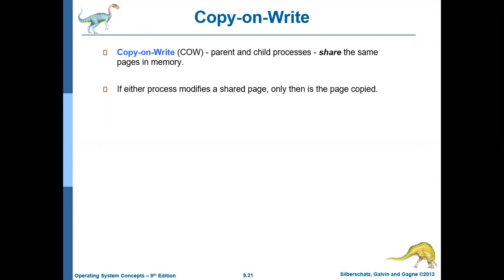It can be better understood with the parent and the child process, because we know that the code for the parent and the child process will be the same. The child process will be created after the parent process, so some pages of the parent process will already be available in main memory. When the child is created, let the child refer to the same pages the parent is referring to. Let us not allocate new pages for the child. That is the concept.